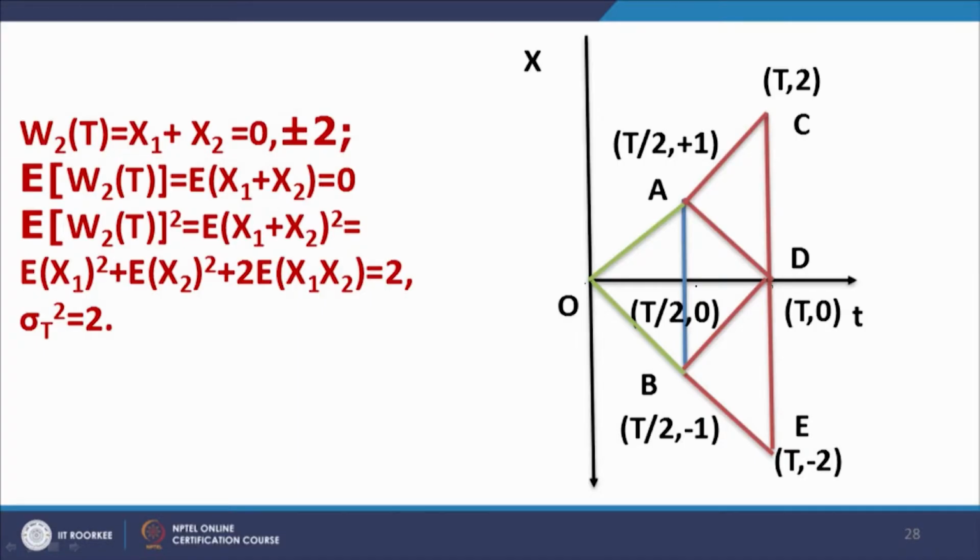First of all, it will jump at t equal to T by 2, which is represented by x1, to either x equal to +1 or x equal to -1, and from wherever it is at t equal to T by 2, it will again jump either upwards or downwards, which will be represented by x2. On that basis the value of the process at the end of the time capital T can either be 0 or +2 or -2, as you can see in the diagram in the right hand panel.